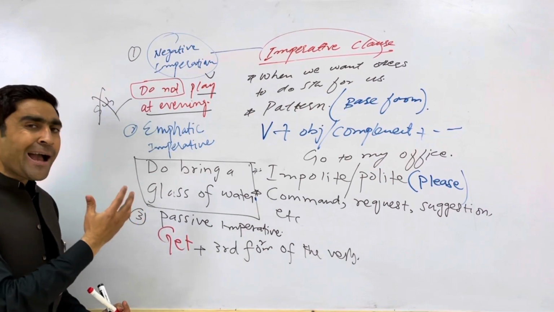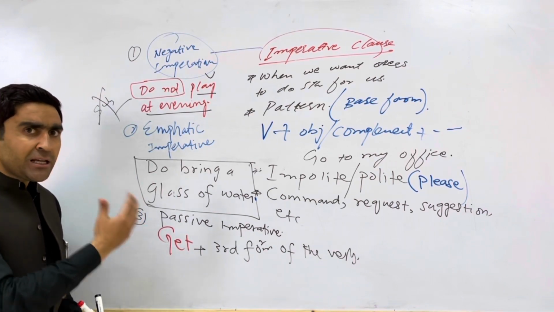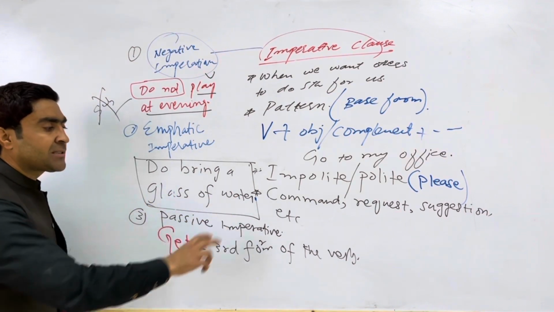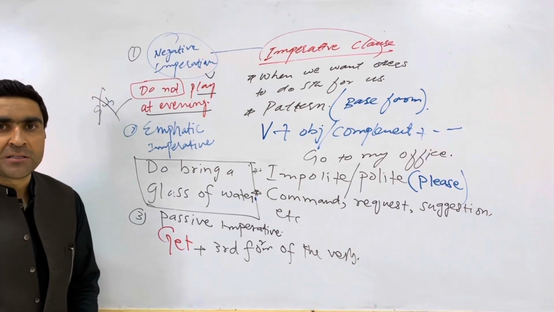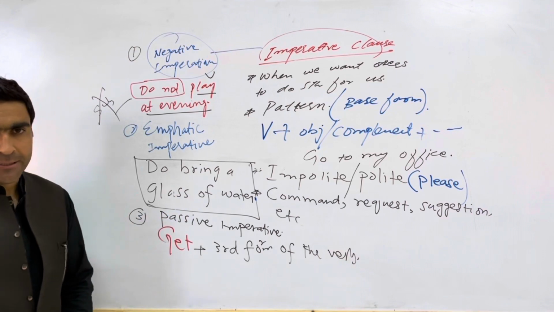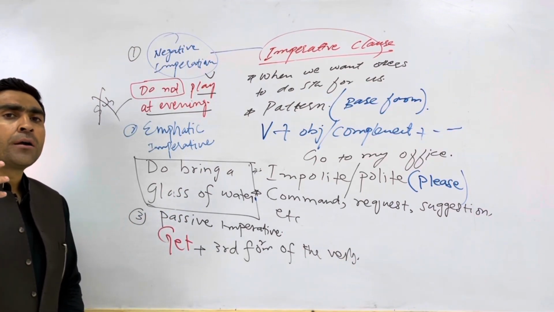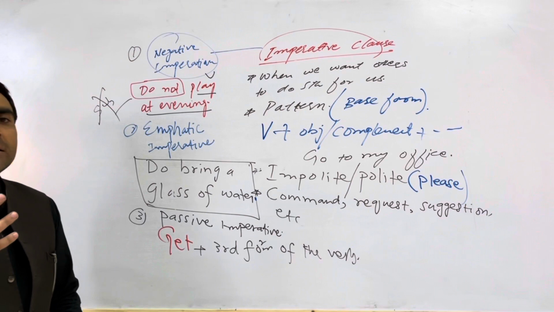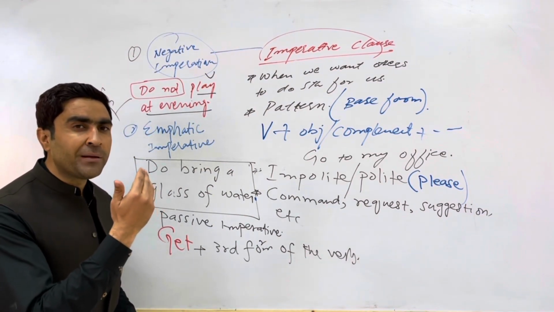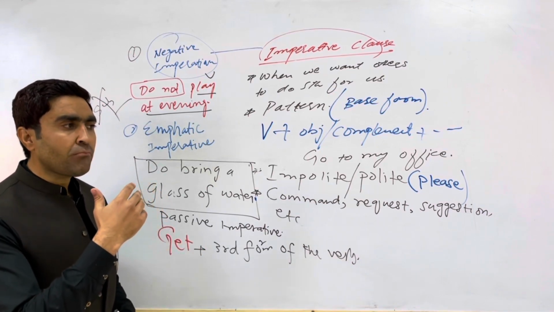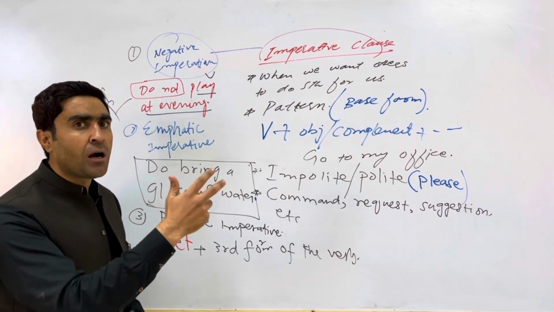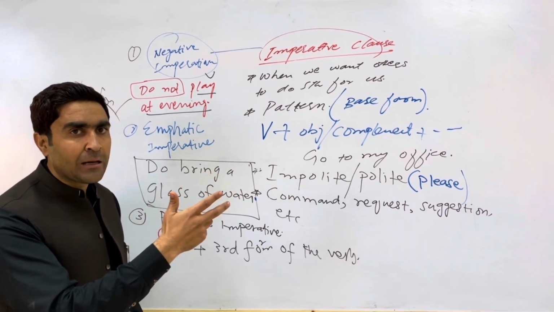When we talk about the active and the passive voices, in the coming videos, we will touch upon this structure once again. Get plus third form of the verb. And that's called the passive imperative. Get dressed, for example. Get the child dressed. You know, if you are commanding your subordinate, आप किसी बंदे से कह रहे हैं यार my car should be cleaned, so you can say get my car washed, for example, आखिर में full stop.